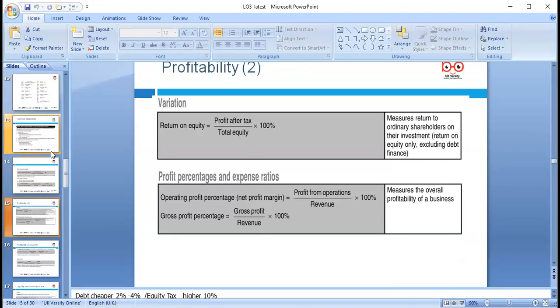So that's the equity; we pay the dividend after the tax. That's why debt is cheaper than equity. If you want to borrow money, debt is normally cheaper, but we want to look at the gearing ratios, to see what the effect will be if we have more debt compared to equity. Any question from anyone?